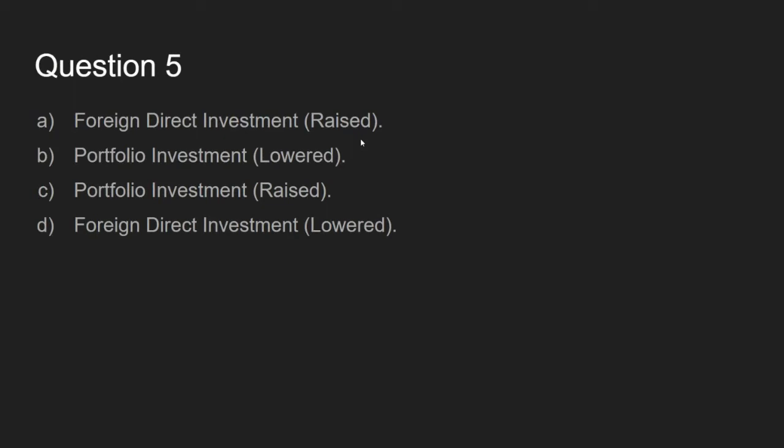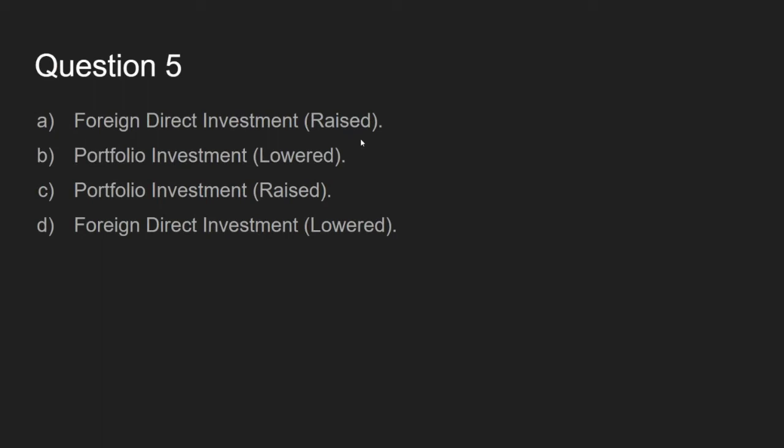For part C, a citizen of country Y purchases 20% of the shares of a corporation in country X from a citizen of country X. So since a citizen of country Y is purchasing 20%, this raises the capital account, and it's a portfolio investment, so it's not a direct job creator.